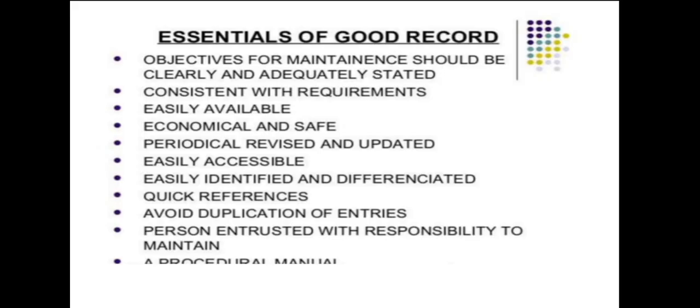Consistent with requirements, easily available, economic and safe, periodically revised and updated, easily accessible, easily identified and differentiated, quick reference. Avoid duplication of entries. There is a person interested in the responsibility to maintain, and a procedural manual.